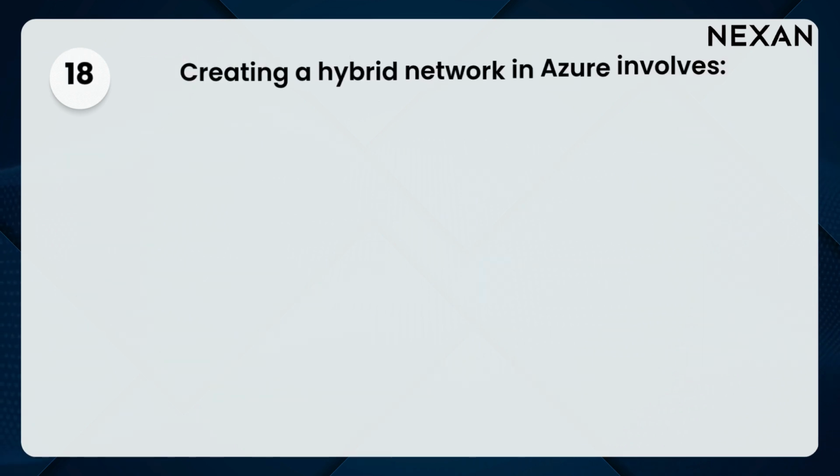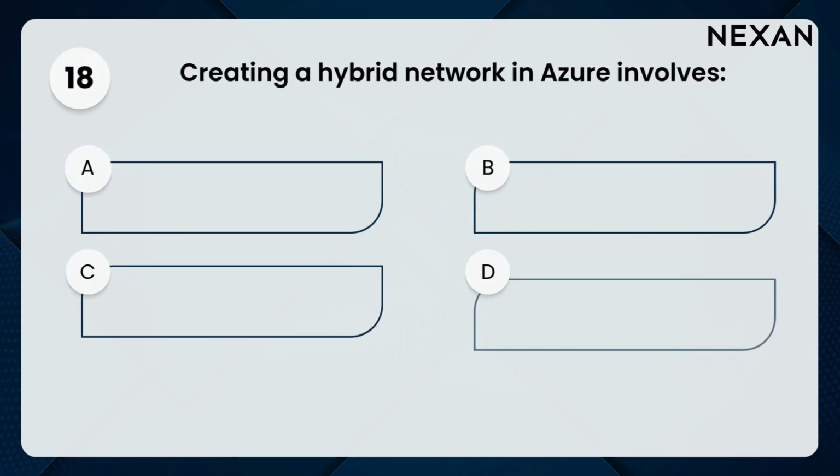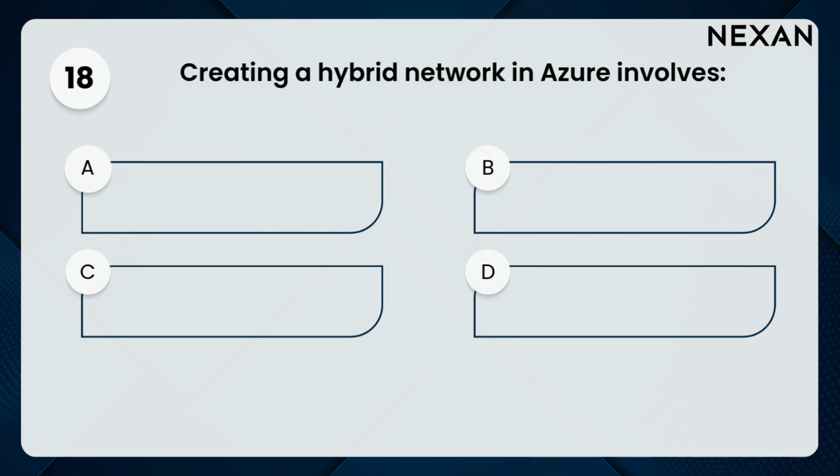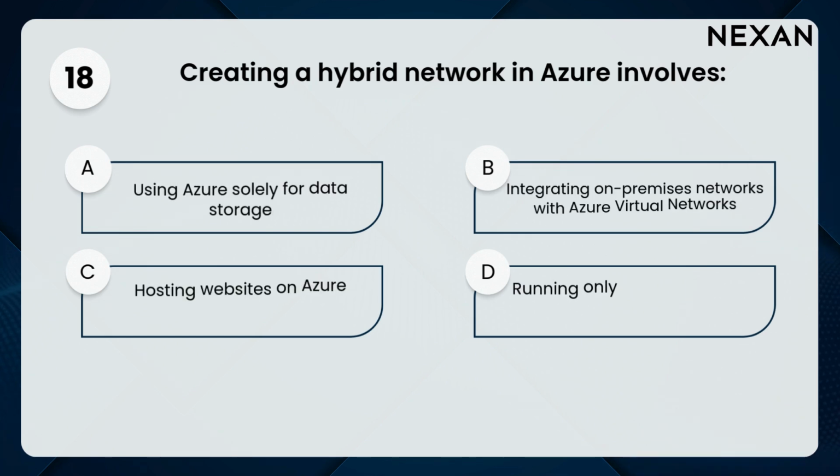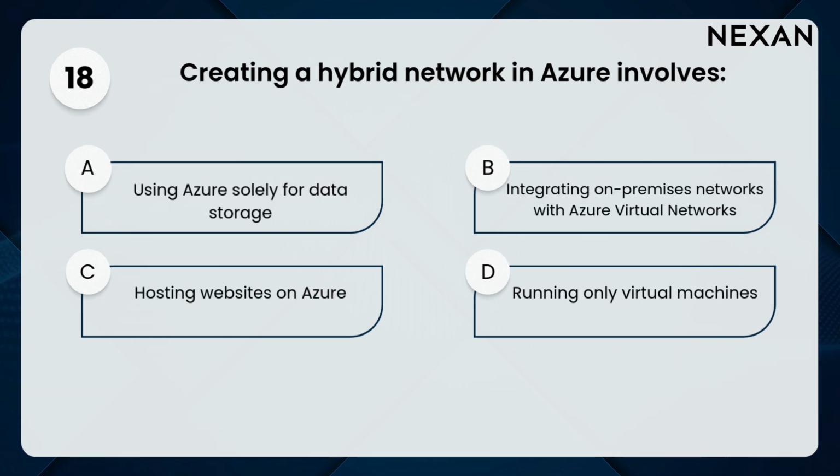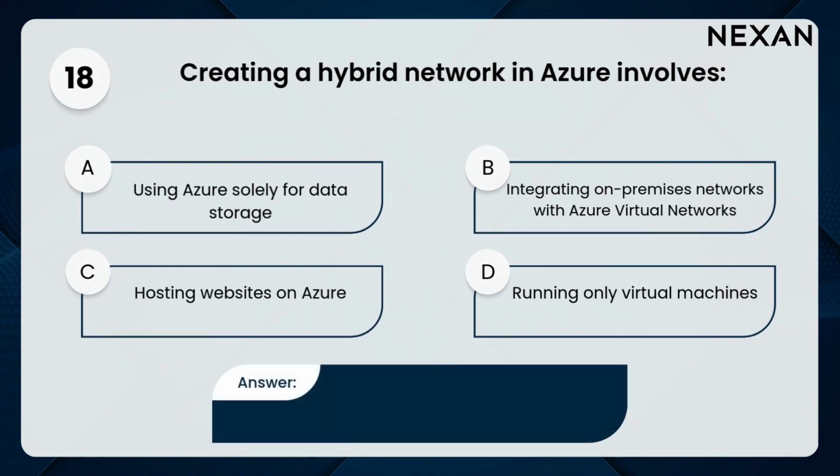18. Creating a hybrid network in Azure involves A. Using Azure solely for data storage. B. Integrating on-premises networks with Azure Virtual Networks. C. Hosting websites on Azure. D. Running only virtual machines. Answer: B. Integrating on-premises networks with Azure Virtual Networks.